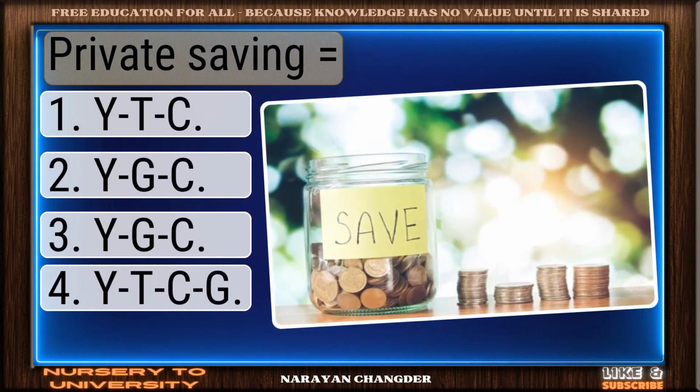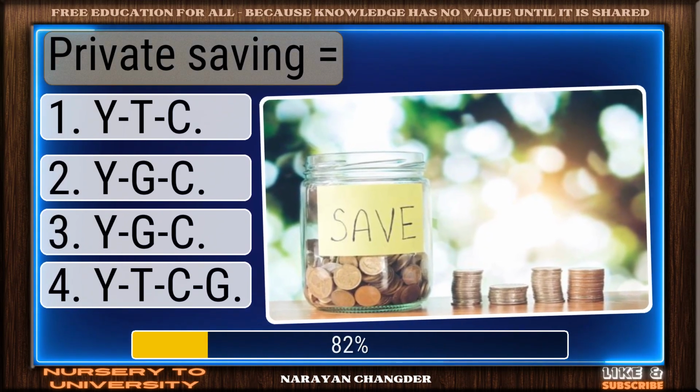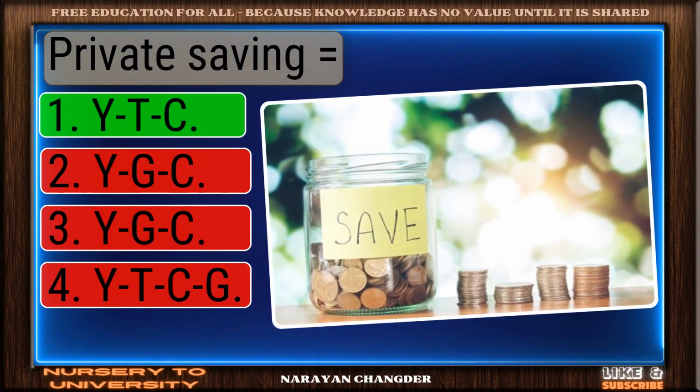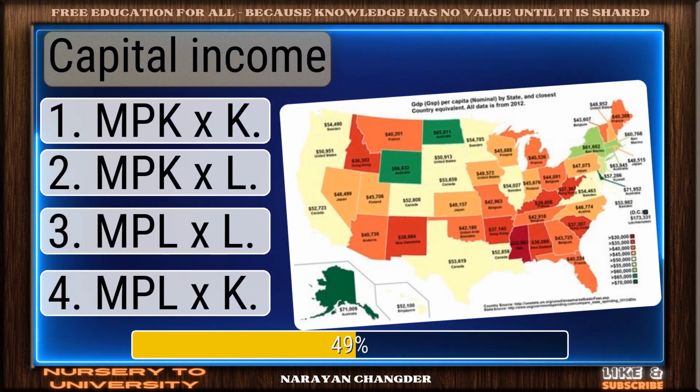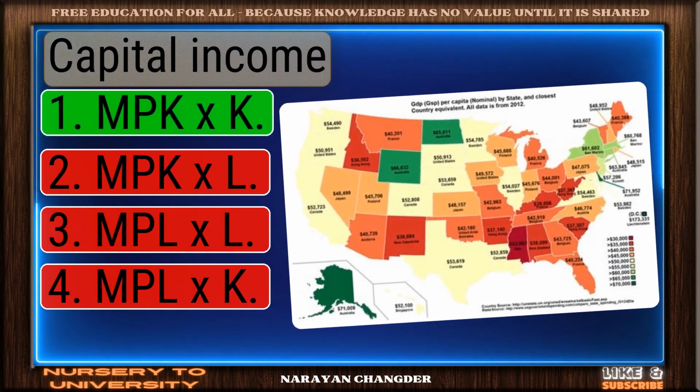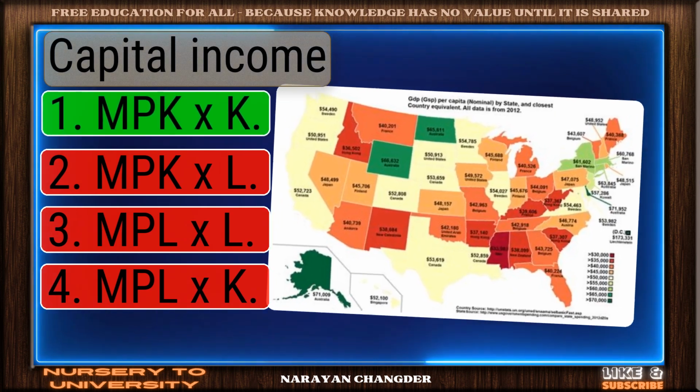Private saving equal to. Good thinking. Y minus T minus C is the right answer. Capital income. Perfect, and MPK times K is the correct choice.